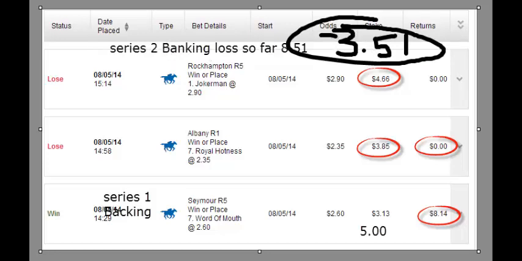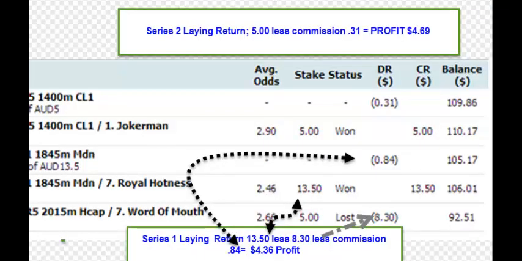Now let's look at the laying. Okay, here we are. This is the Betfair summary on the lay side of it. So you can see the first one, Word of Mouth. As you know, Word of Mouth won the race, so it was a losing lay for us. So we lost 8.3 because our intended target was to win 5. So we lost 8.3.